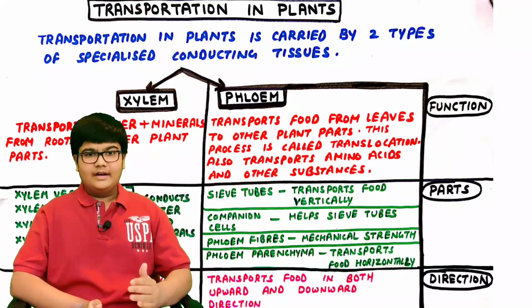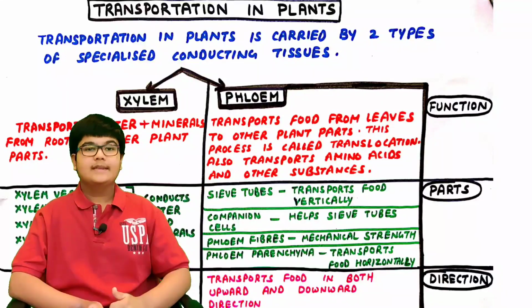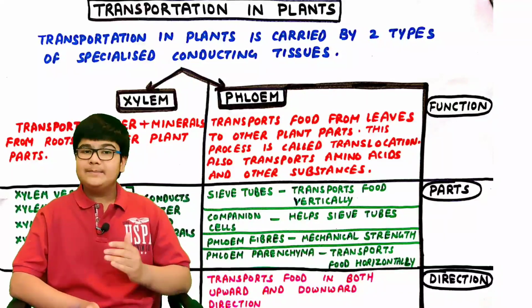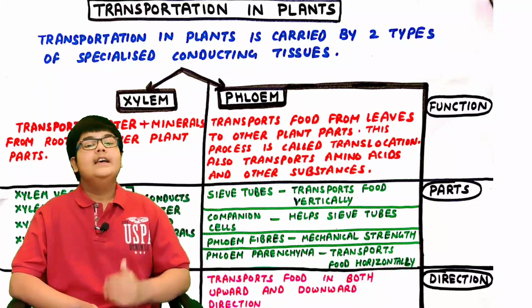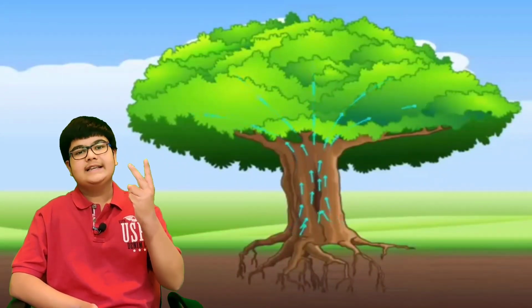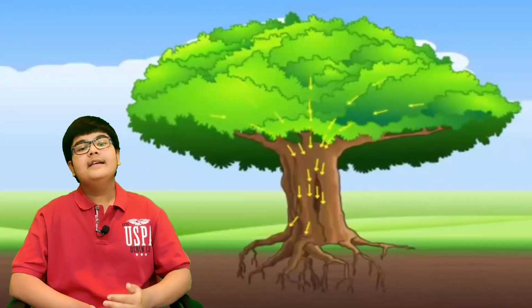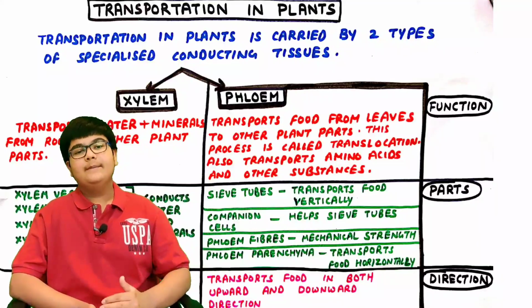Now we have learned about the transportation in humans and the human circulatory system. Let's understand the transportation in plants and how different materials travel in plants. So transportation in plants is carried out by two specialized tissues. These are xylem and the phloem. Let's understand each one of them in detail.